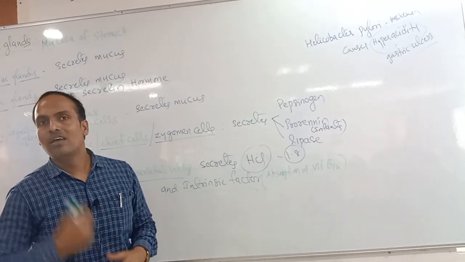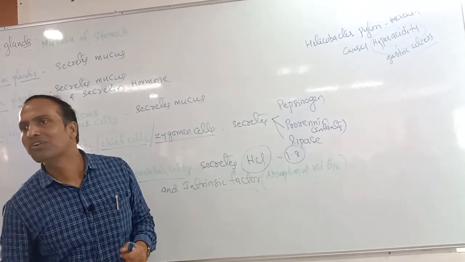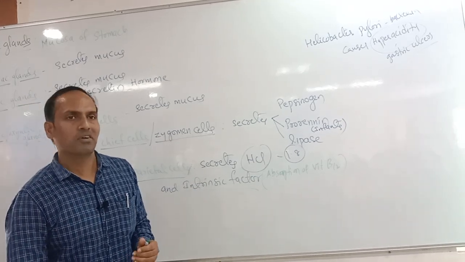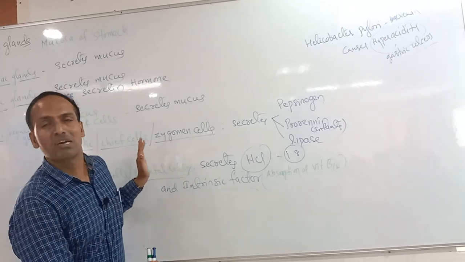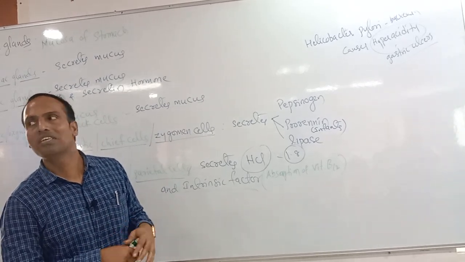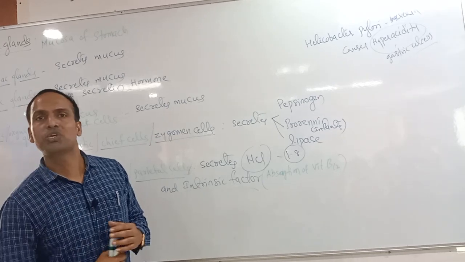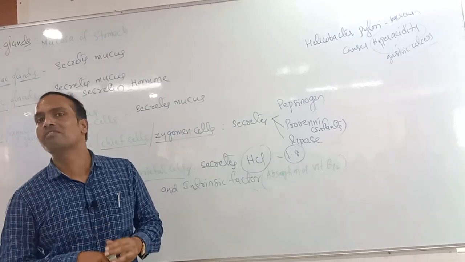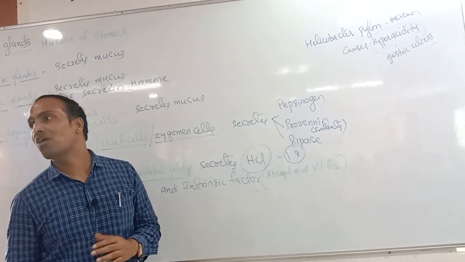That's why starchy food, like the rice we are eating, is not digested in our stomach. Only a little digestion occurs in our oral cavity. How much percentage? About 30% of the starch digestion occurs in the oral cavity. But the remaining starch digestion takes place in our small intestine.